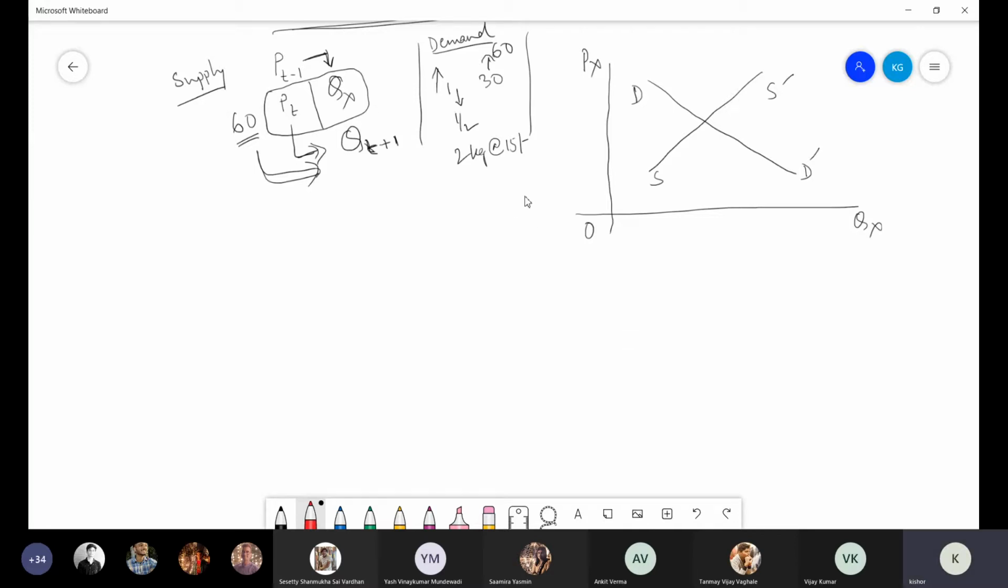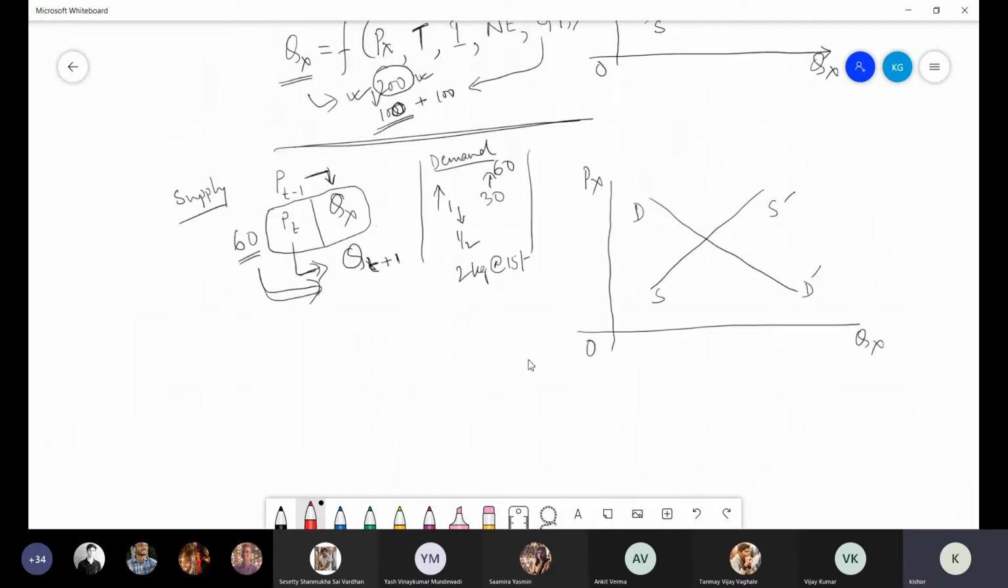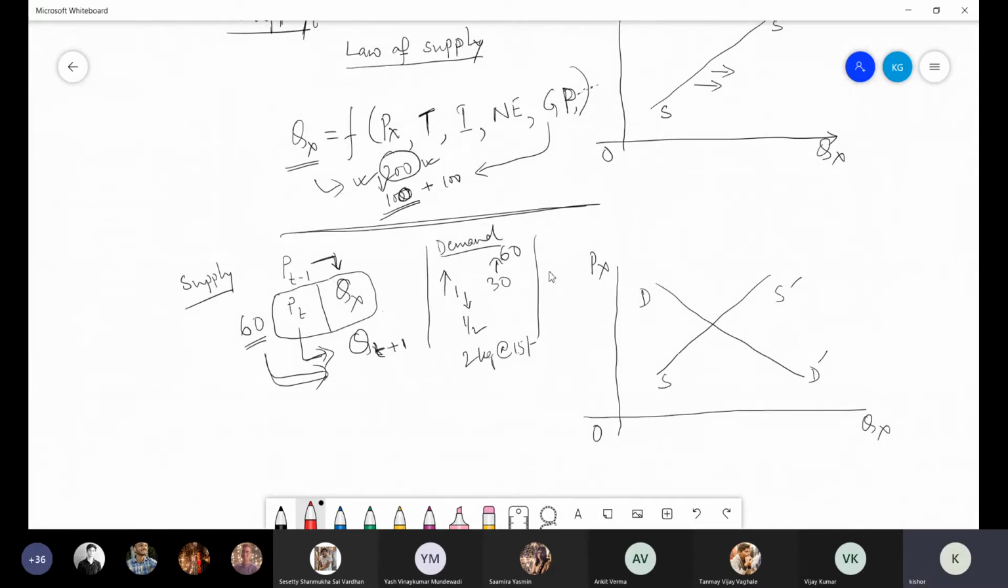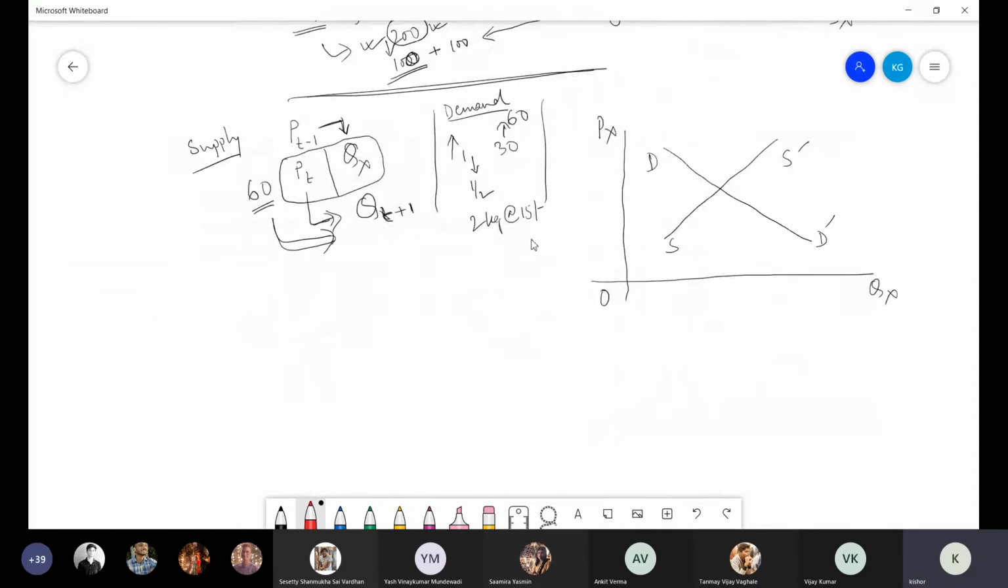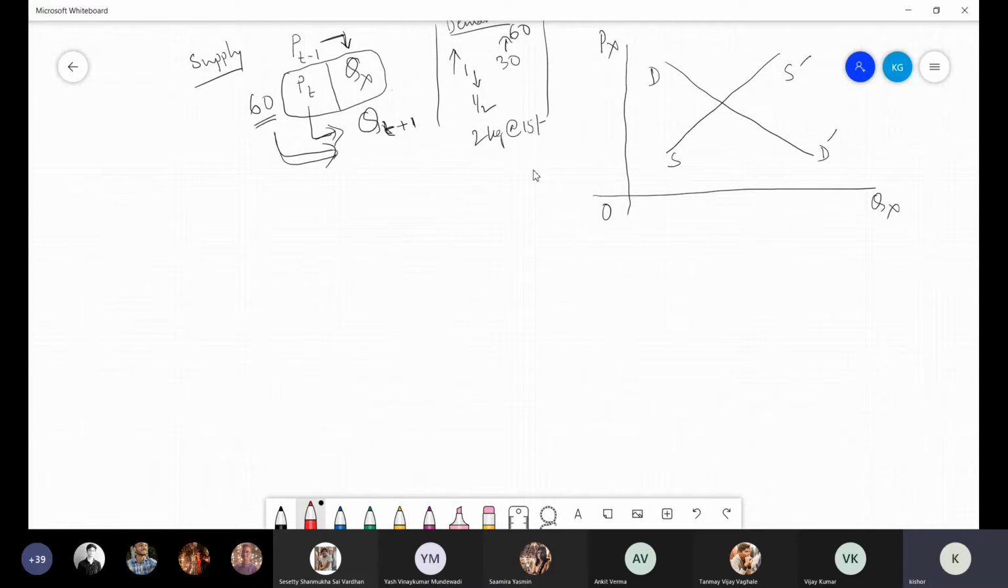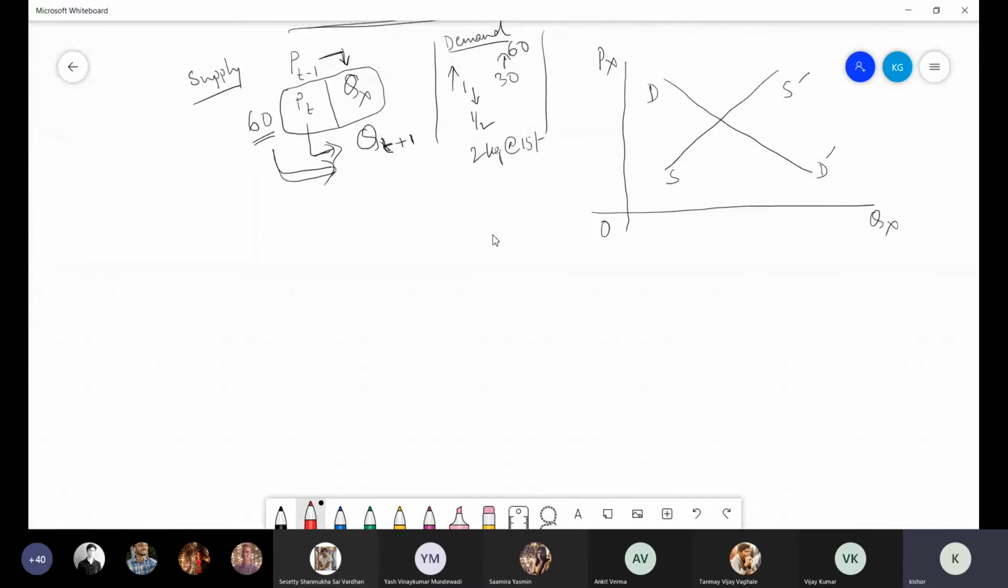Can someone tell me? Okay, yeah, this is the law of supply. We discussed that our supply is over. Then what I understand from this graph is that we started discussing market equilibrium. Market equilibrium means when both demand and supply will be there in a market.